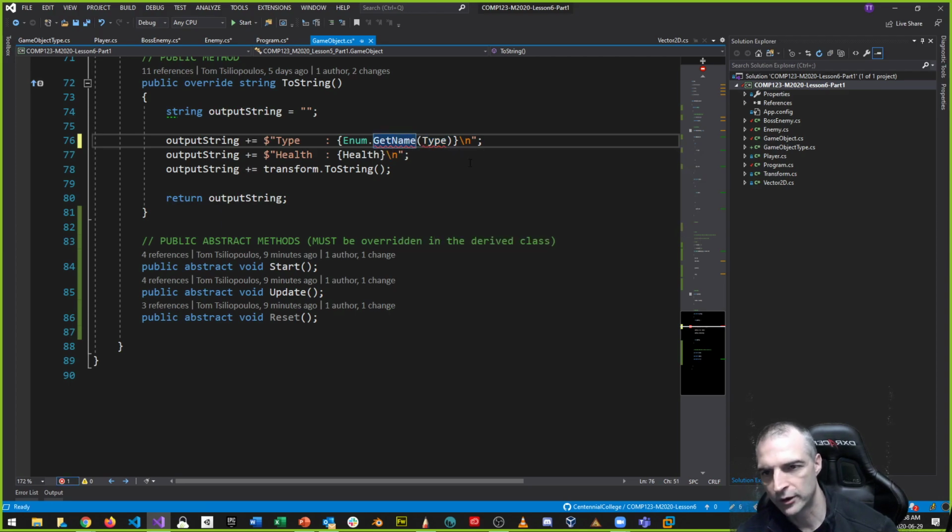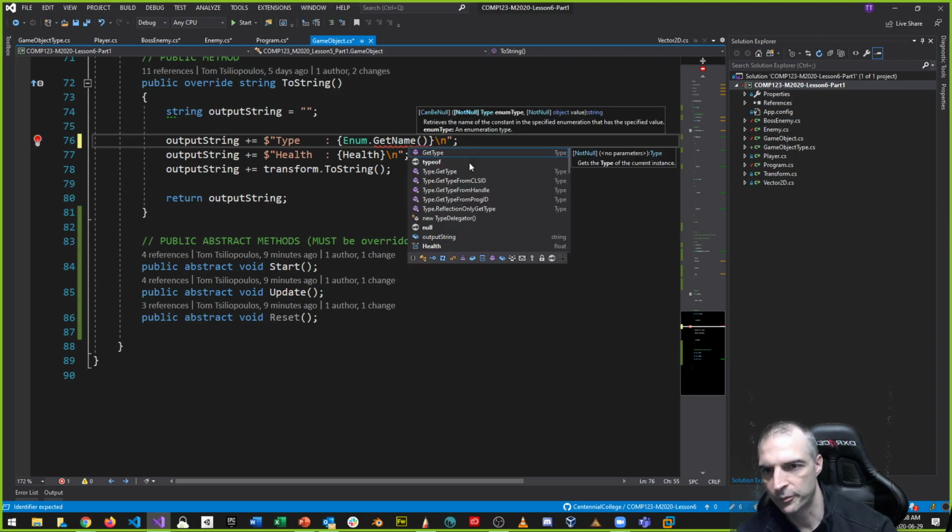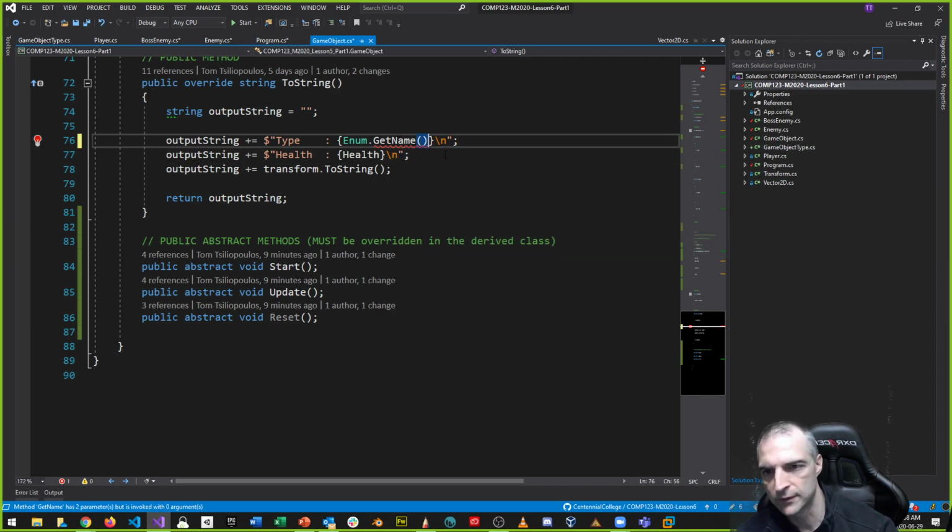And by the way, whenever we use get name, remember that if I open this up, you can see that there's get type, but we want enum get name. If I do enum get names and I put in the type, as an example, it's just going to retrieve an array of names.